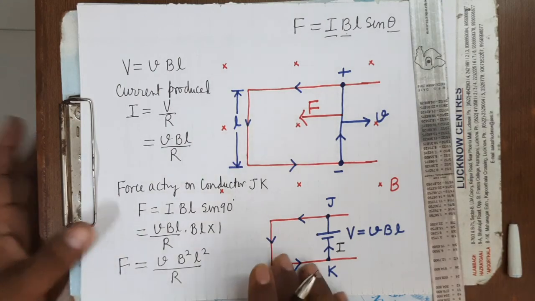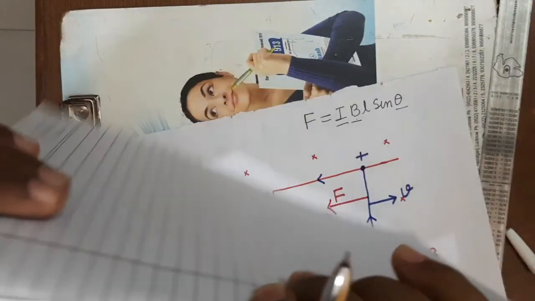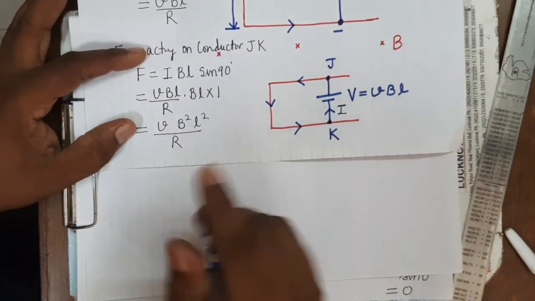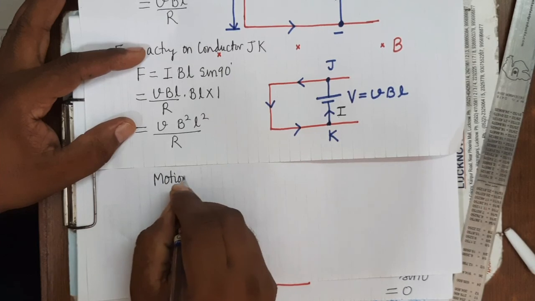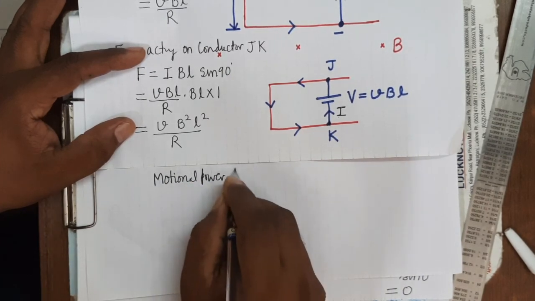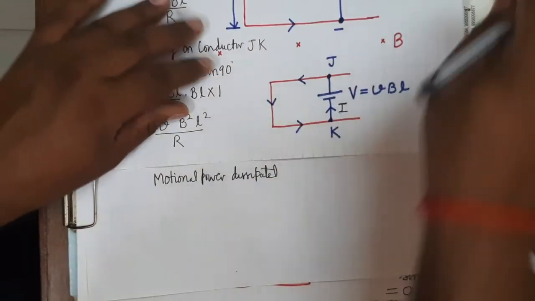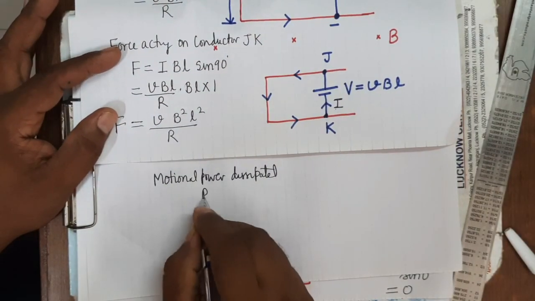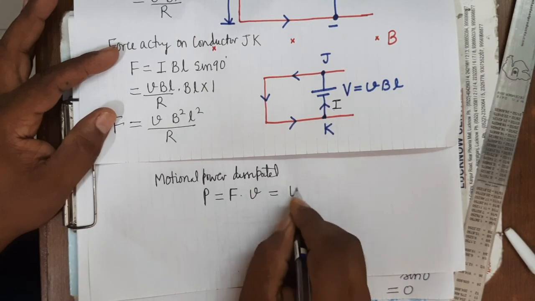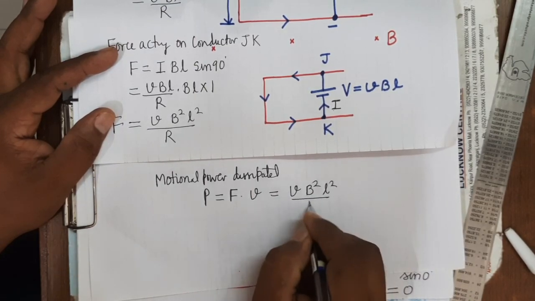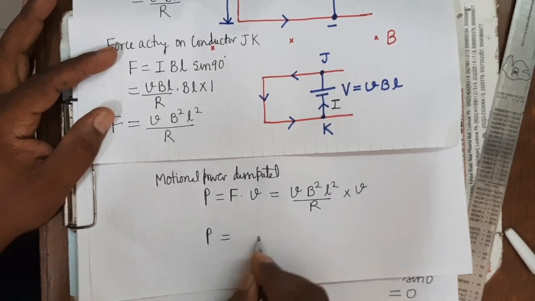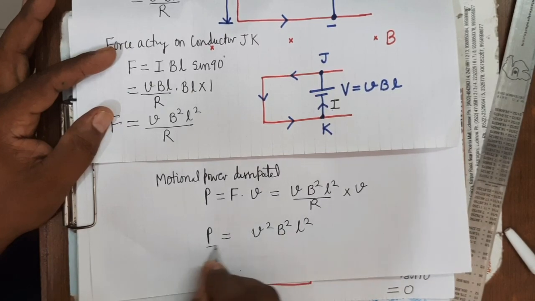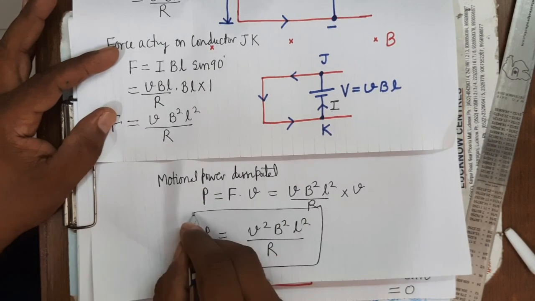You can see here on the next page, the motional power dissipated will be P equals to F into V. F you have already found, VB square L square upon R, into V. So P equals to V square B square L square upon R. This is the formula of the motional power.